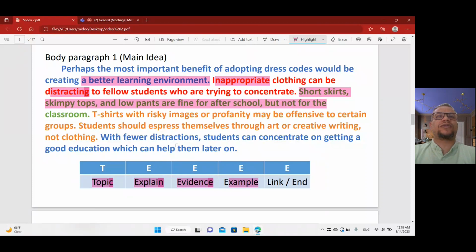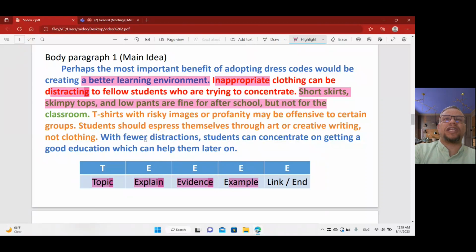Let's see the first one. Perhaps the most important benefit of adopting dress codes will be creating a better learning environment. Let's see the last one. With fewer distractions, students can concentrate on getting a good education, which can help them later.